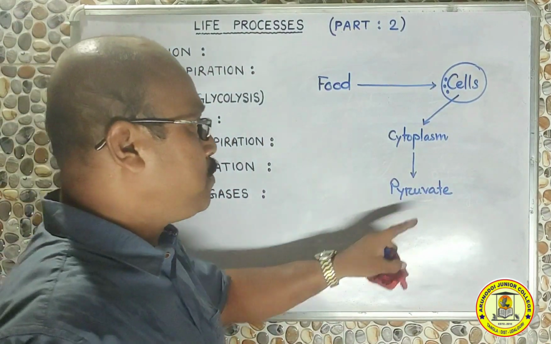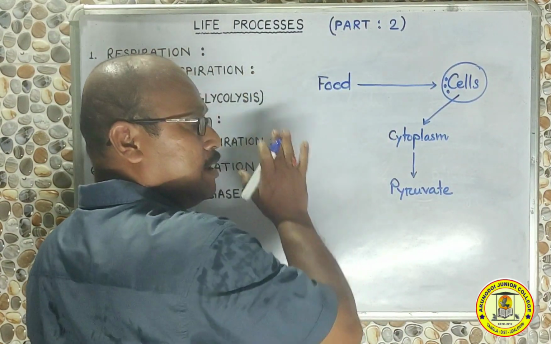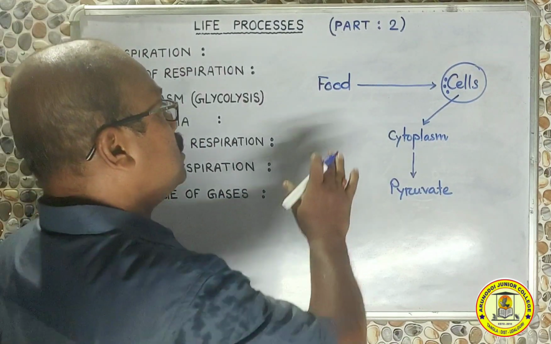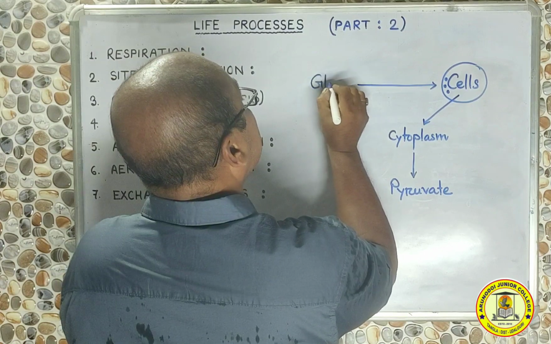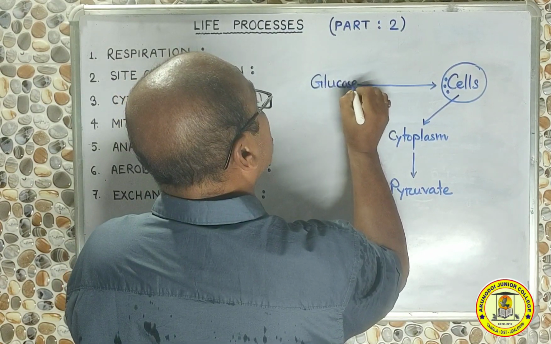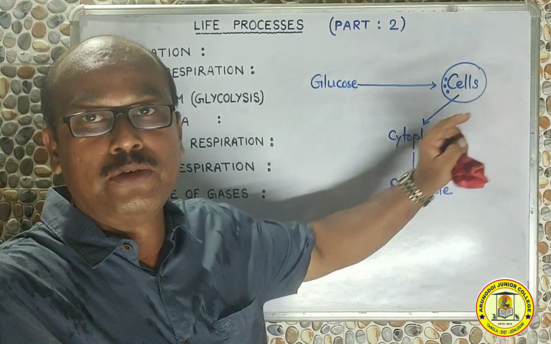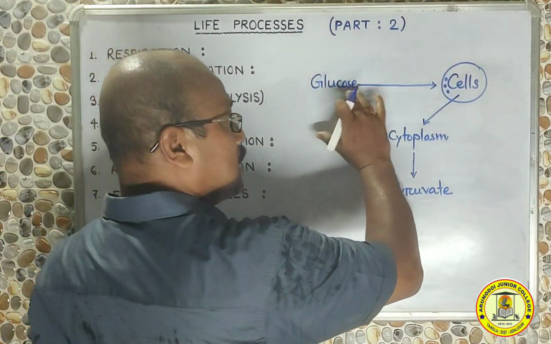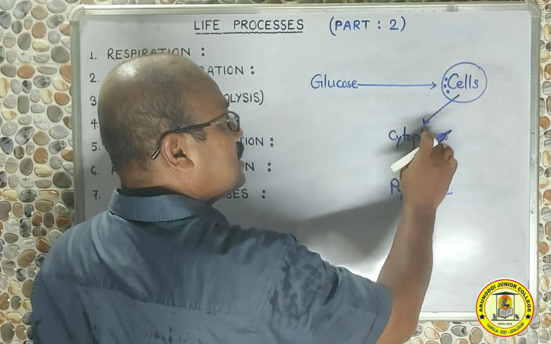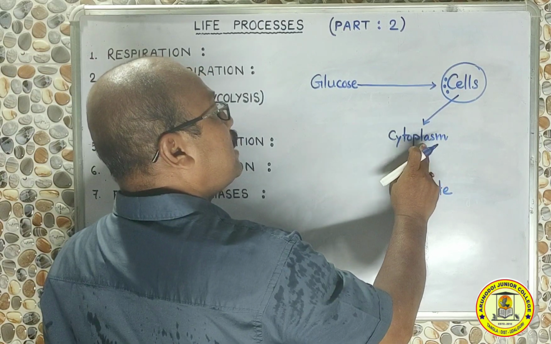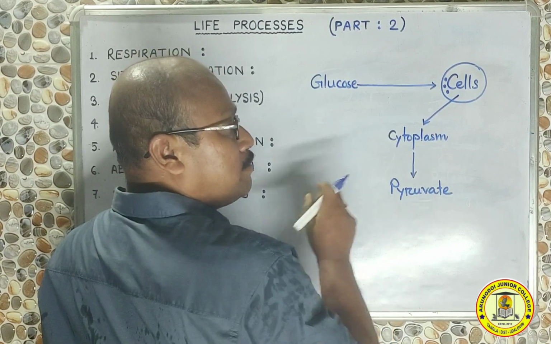But before coming to this pyruvate, let us see what this food is. The food was digested in the animal body, or maybe it is in the plant body. Food is always produced in the form of carbohydrate, and that carbohydrate after digestion, which is now coming to the cell, is actually glucose. So glucose is the food for the cell. This glucose was transported by blood into cells, and in the cells there is cytoplasm, where in the cytoplasm glucose molecule is broken down to pyruvate molecule.